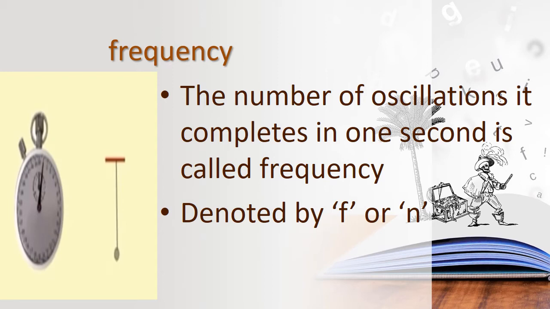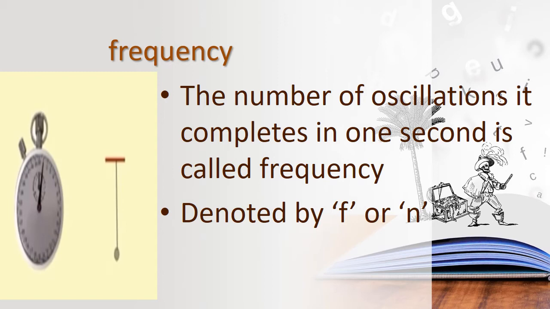Can you all understand? It is denoted by F or N. The SI unit of frequency is hertz. We can say it as 1 by second or second inverse. The SI unit of frequency is hertz. We can say it as 1 by second or second inverse, children. Can you all understand? What is meant by frequency? The number of cycles by the total time, that is the frequency, children.